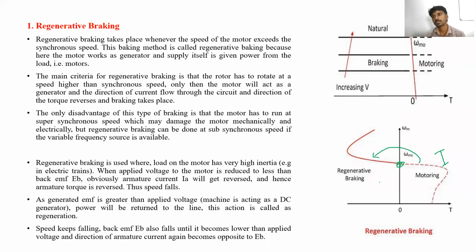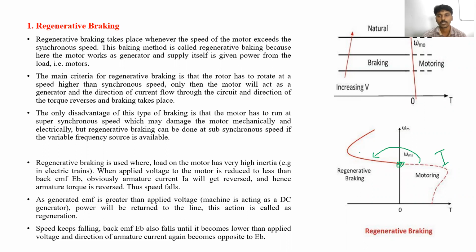The second quadrant, as we already know, is the braking operation. Like this, the braking is applied. So which braking is applied here? Forward braking.